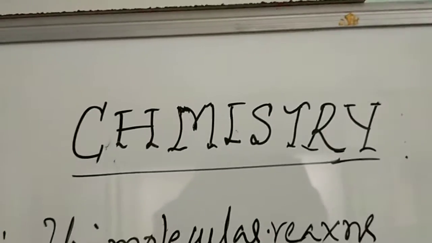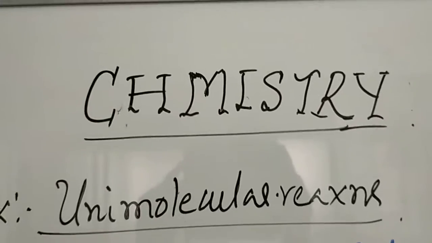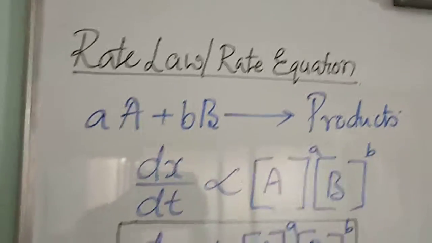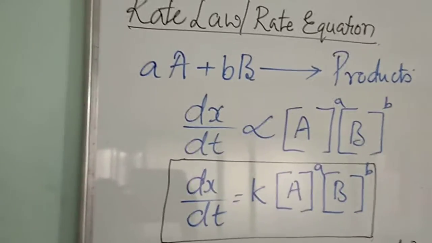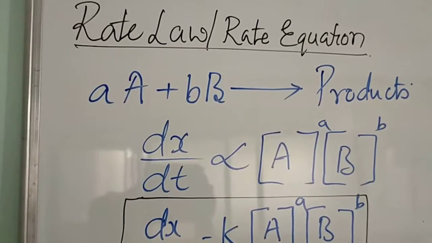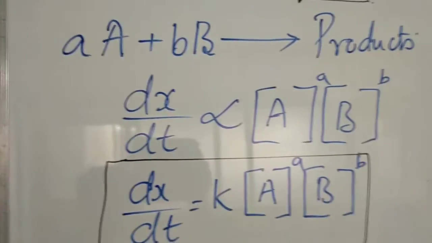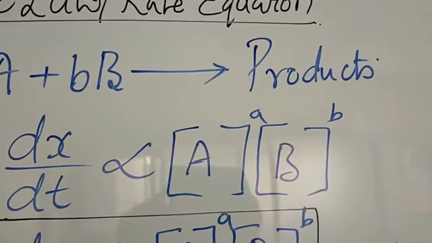Again we come to the chemistry classes. In the last period we studied rate law and the rate equations. Just observe here how rate law and the rate equations are. Here is a general equation: a A plus b B gives two products, where a is the coefficient of A and b is the coefficient of B.